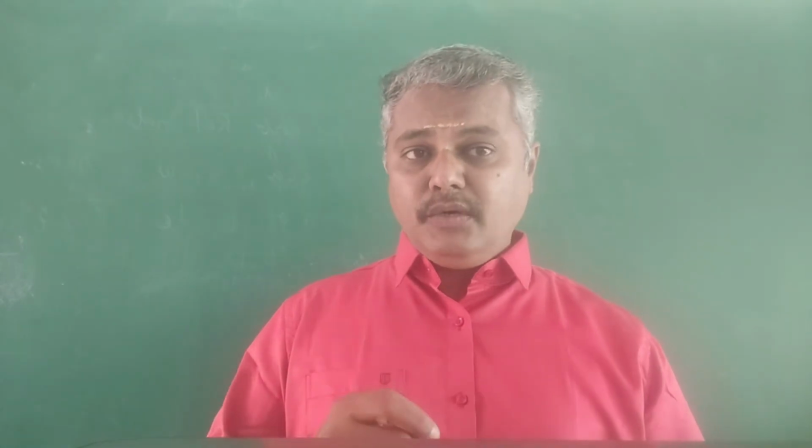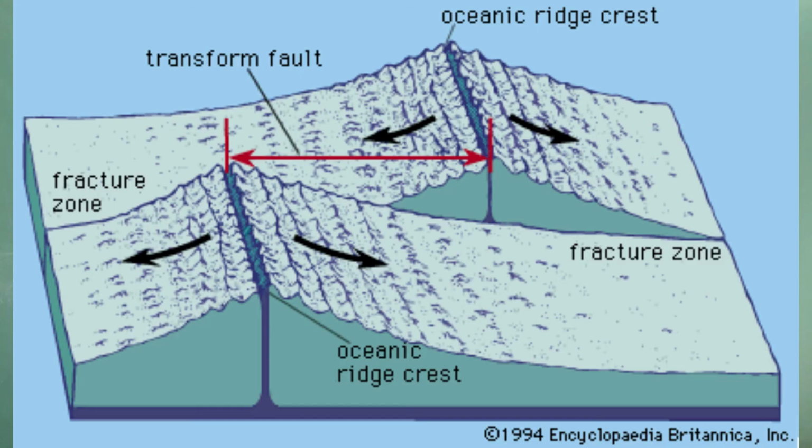Okay, next one is the oceanic ridge. See, an oceanic ridge is a continuous submarine mountain chain. They are made of young basaltic rock formed when two tectonic plates move apart. The earth consists of a lot of tectonic plates that are always moving, often clashing, dashing, colliding.